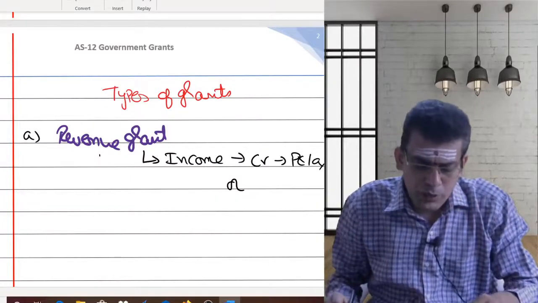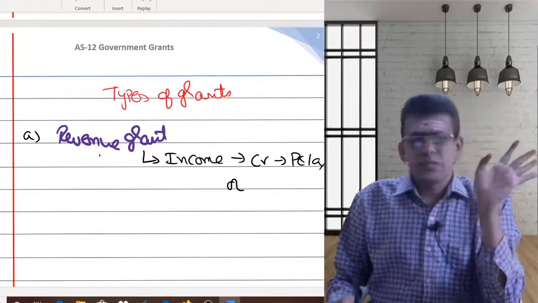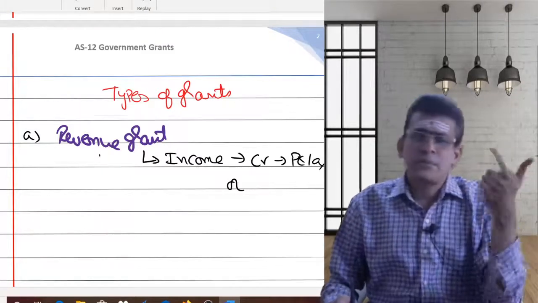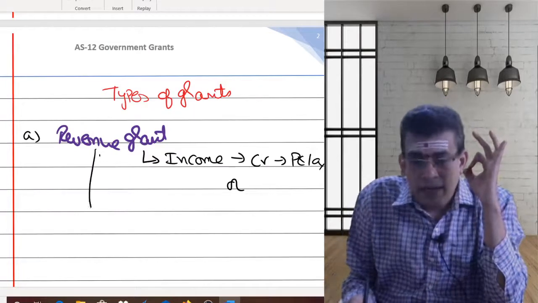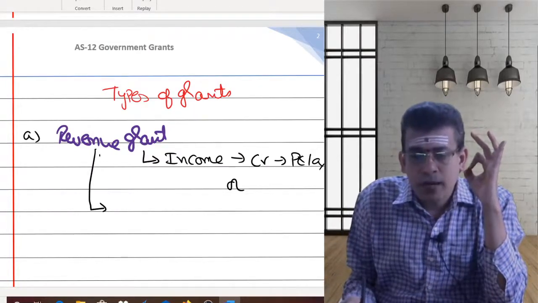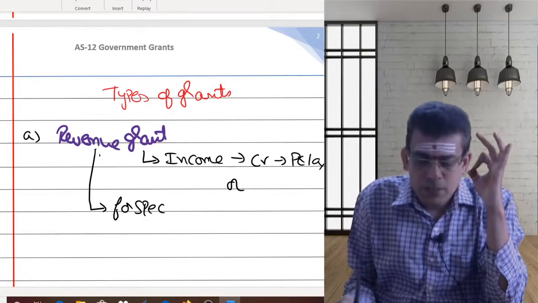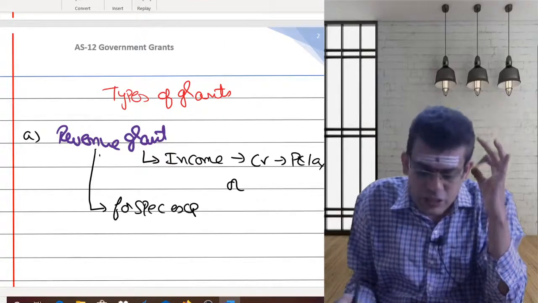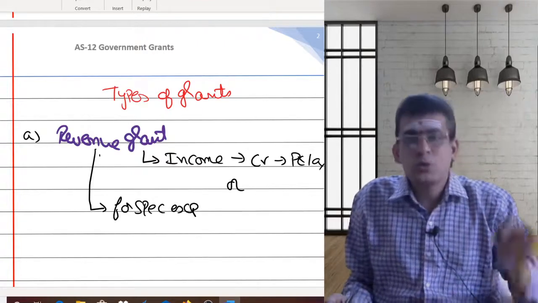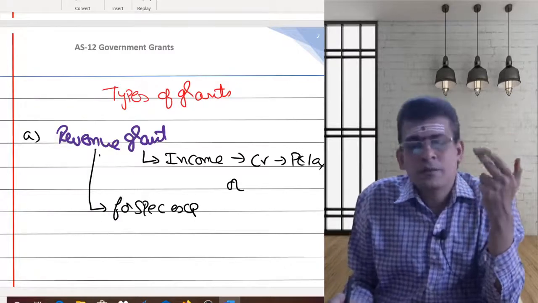So here, if the purpose is not mentioned, I can simply credit it to the profit and loss account. But whenever your revenue grant is given for a specific expenditure, then what am I supposed to do? Then it may be reduced from that expenditure.